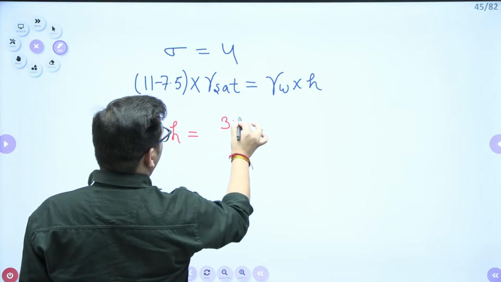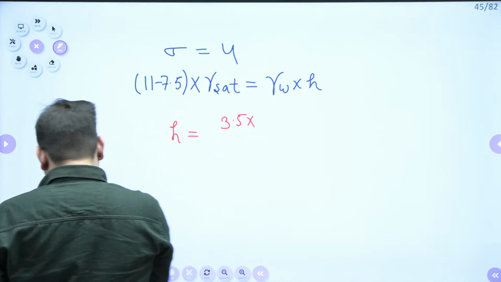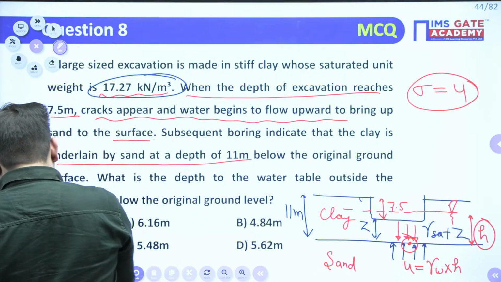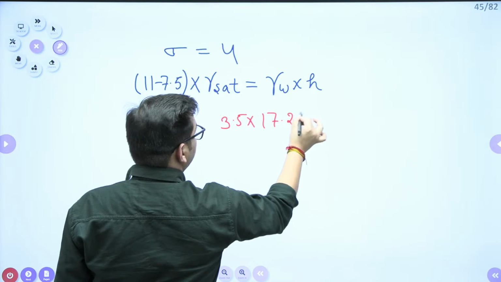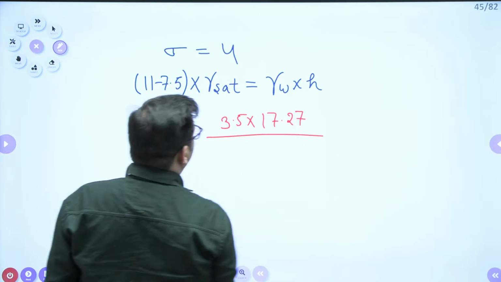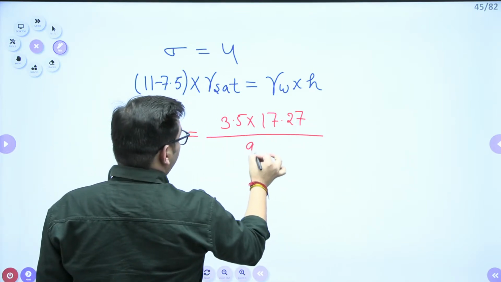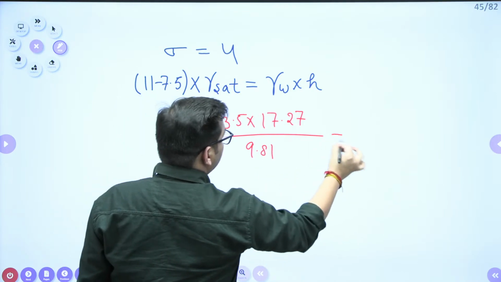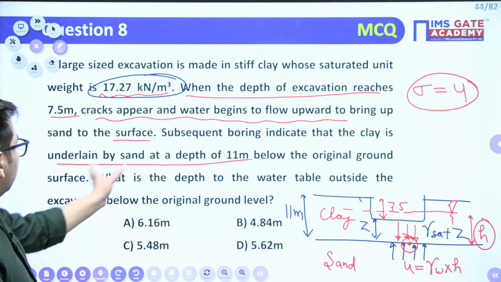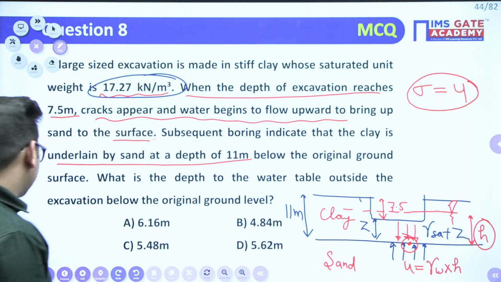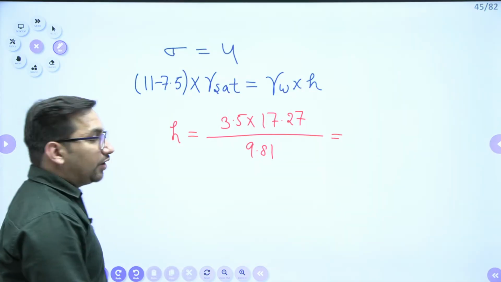It will be 3.5 into, what is gamma saturated? It is 17.27, divided by gamma W, that is 9.81. Can you give me the value? Gamma W, it is not asked to use any particular value, right? Okay. So we have to take it as 9.81 only.